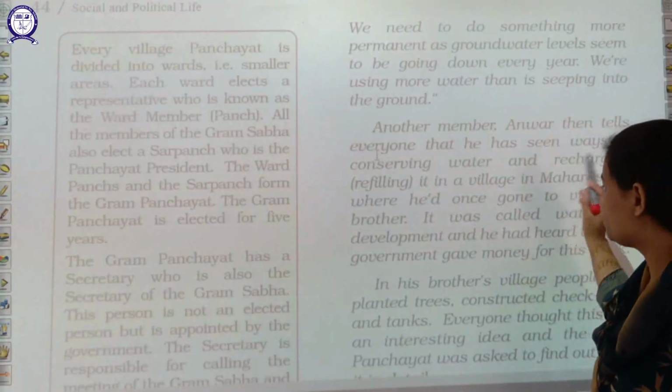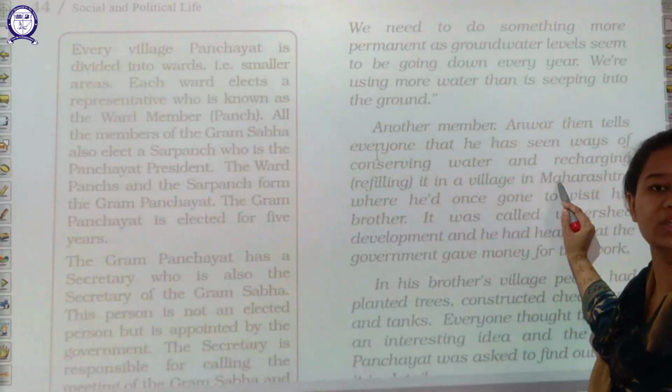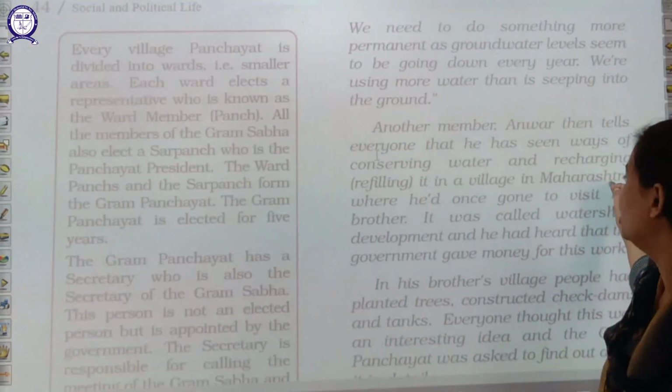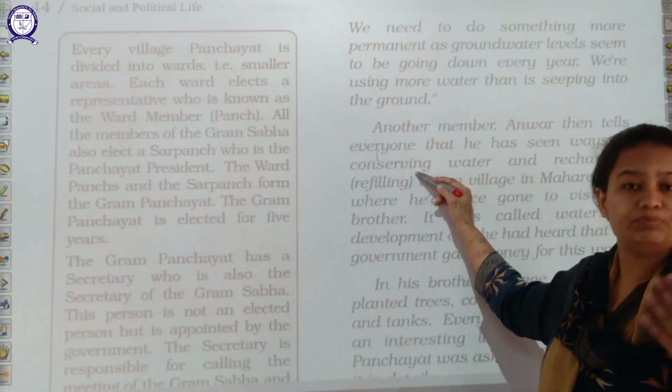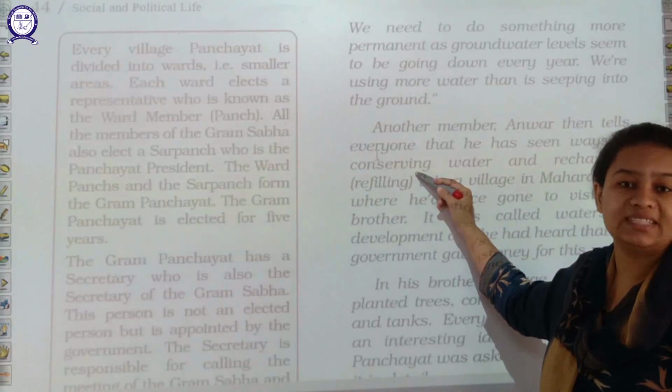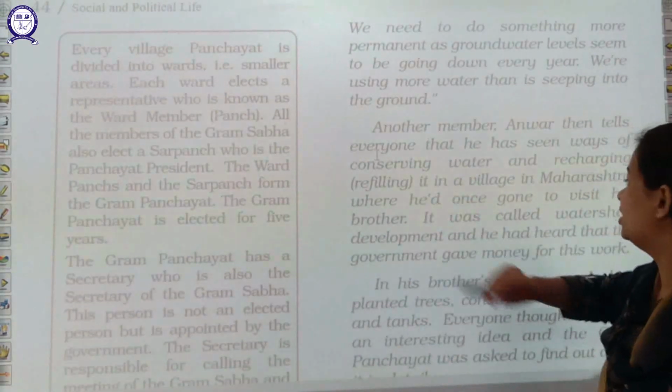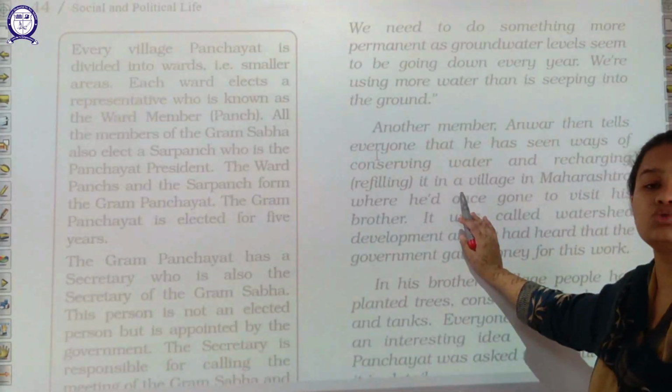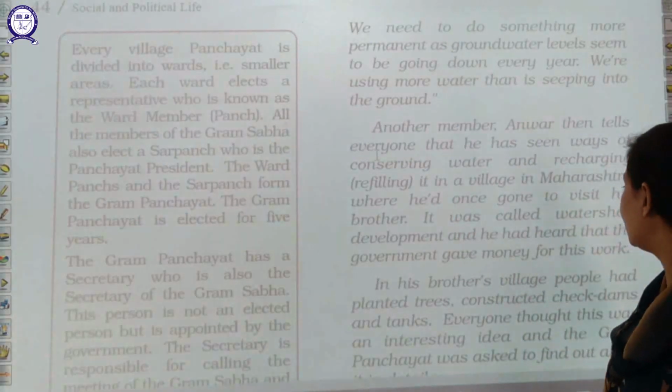Now what happened? They said there is a village in Maharashtra where people are using this technique of water conservation, and they recharge, they refill the ground water level.